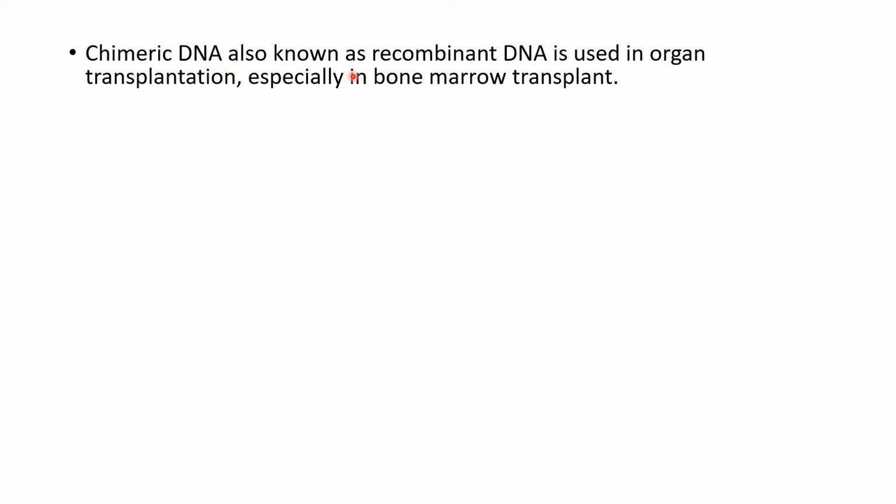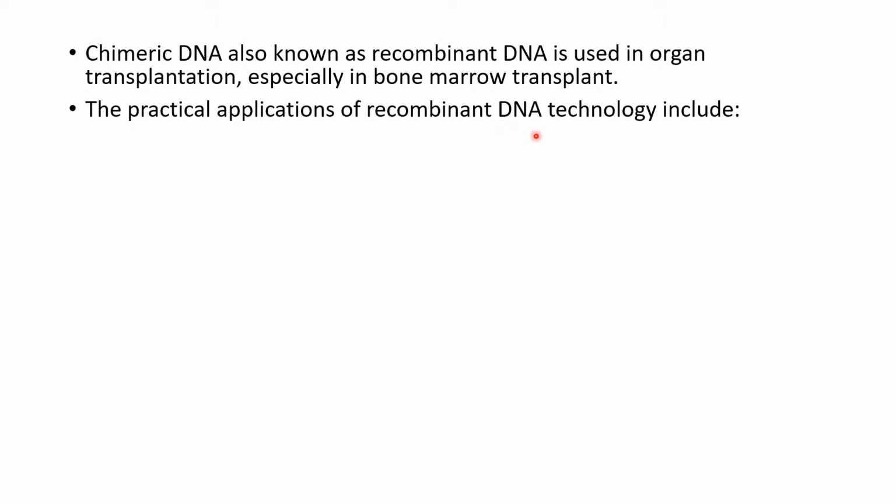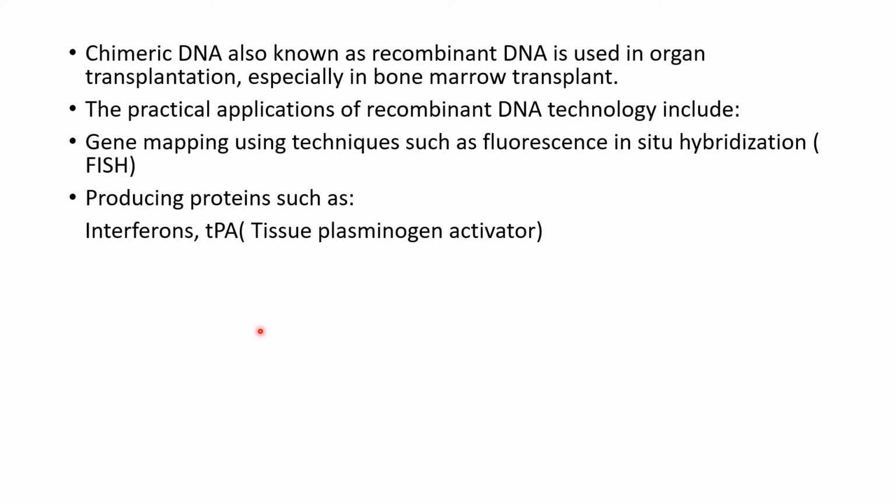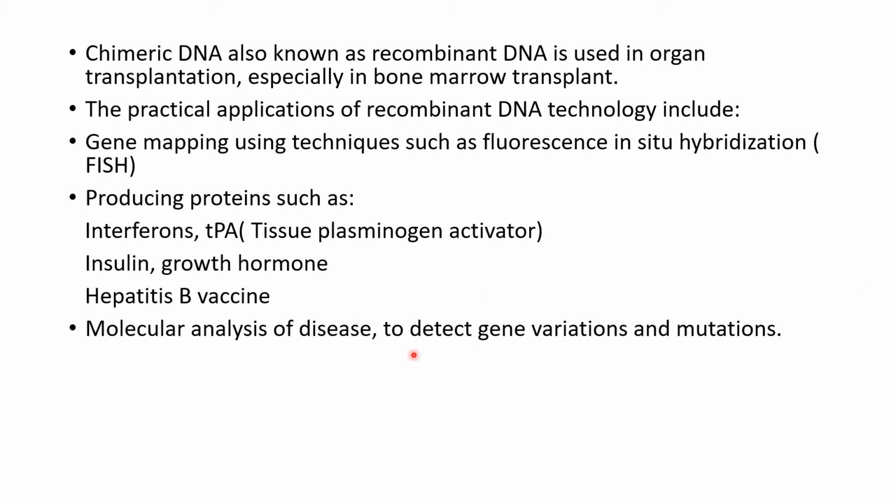So chimeric DNA is also known as recombinant DNA and is used in organ transplantation, especially in bone marrow transplant. The practical applications of recombinant technology include gene mapping, using techniques such as FISH, fluorescent in situ hybridization, producing proteins such as interferons, tissue plasminogen activator, insulin, growth hormone, hepatitis B vaccine, molecular analysis of disease to detect gene variations and mutations, RFLP, restriction fragment length polymorphism, and SNP, single nucleotide polymorphism.